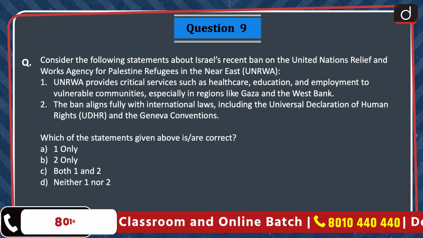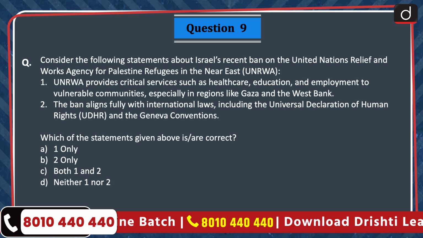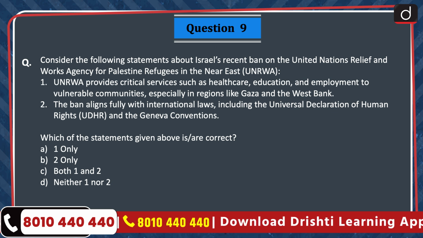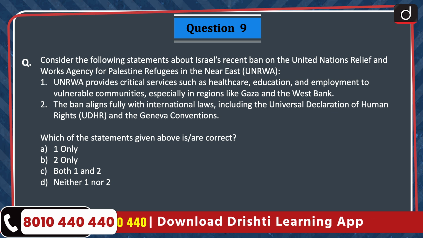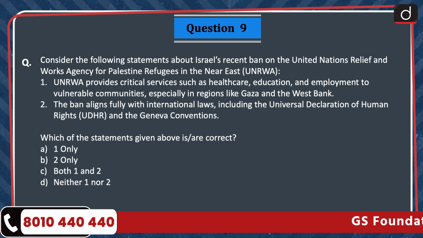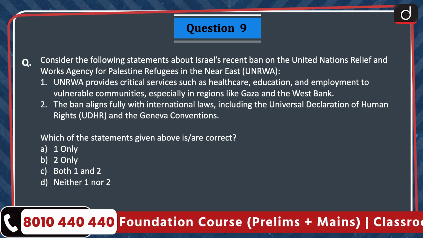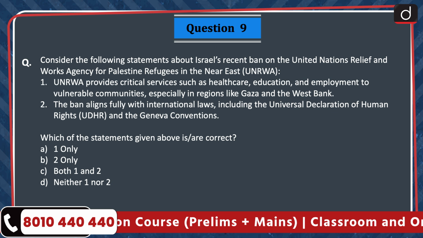Next question, consider the following statements about Israel's recent ban on the United Nations Relief and Works Agency for Palestine refugees in the Near East. 1. UNRWA provides critical services such as health care, education, and employment to vulnerable communities, especially in regions like Gaza and the West Bank. 2. The ban aligns fully with international laws, including the Universal Declaration of Human Rights and the Geneva Conventions. Which of the statements given above are correct? Only 1, only 2, both 1 and 2, or neither 1 nor 2? The correct answer is option A, 1 only.